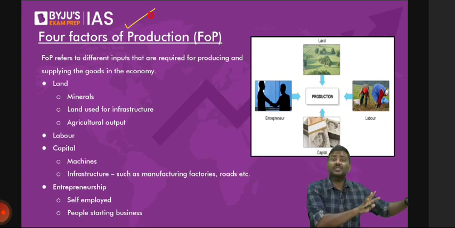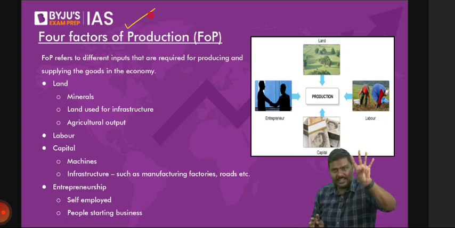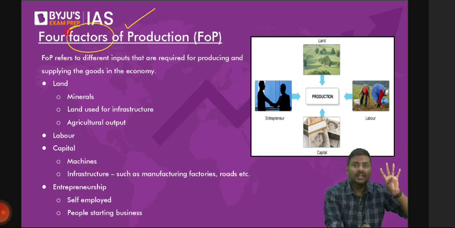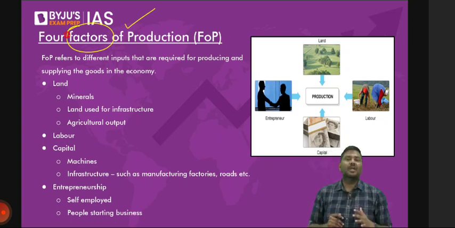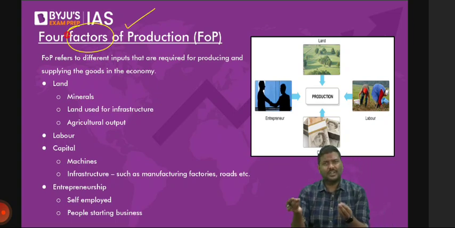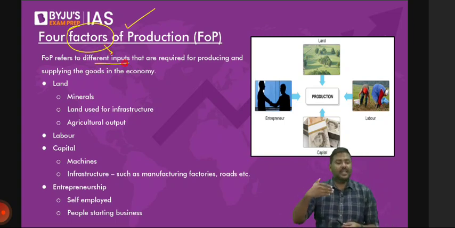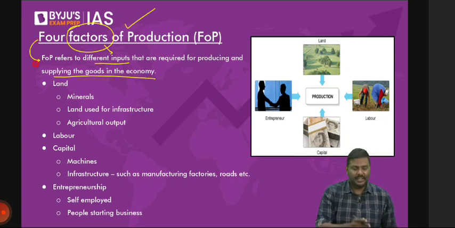We have discussed the concept of a resource earlier, the meaning of the term resource. So we will divide the resources available to us under four heads, four classifications. Rather than using the term classifications, they will use the term factors. So this is collectively referred to as the four factors of production. And what do you mean by factors of production? How do you define factors of production? Simple. All the resources that are required for producing and supplying the goods in the economy. Is it okay? This is the definition. Those who are asking repeatedly for the definition, this is the definition.